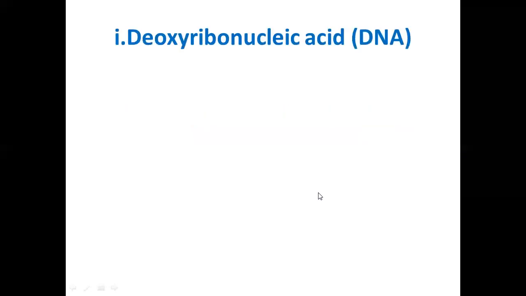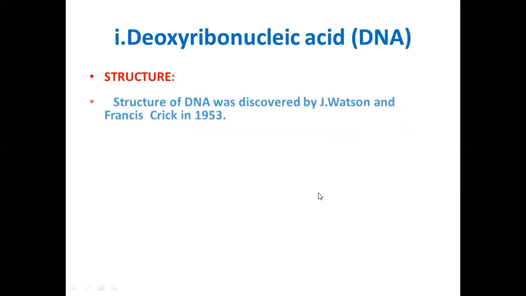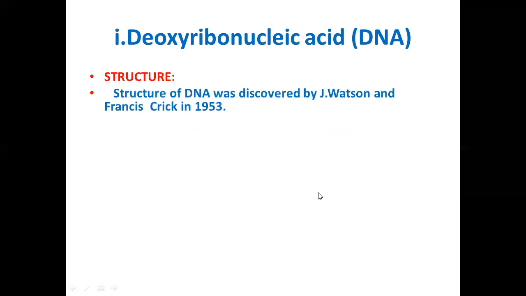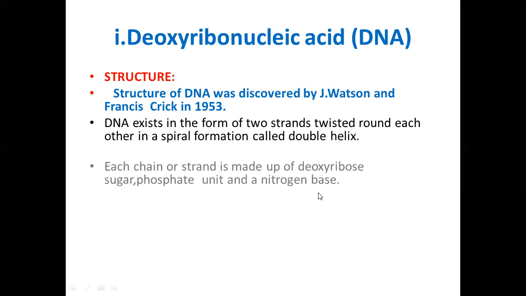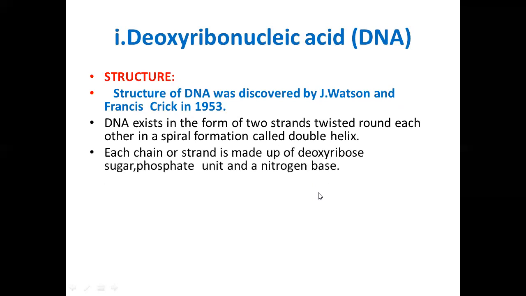Let us discuss the first one, deoxyribonucleic acid, which is also called DNA. The structure of DNA was discovered by J. Watson and Francis Crick in 1953. DNA exists in the form of two strands or a double strand twisted around each other in a spiral formation called a double helix. Each chain or strand is made up of deoxyribose sugar, phosphate unit, and nitrogenous base. These are the three units of a nucleotide. The strands are held together by hydrogen bonds.